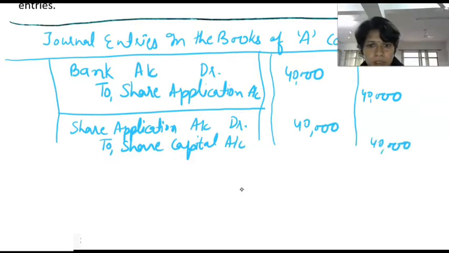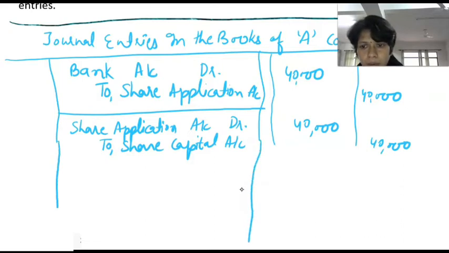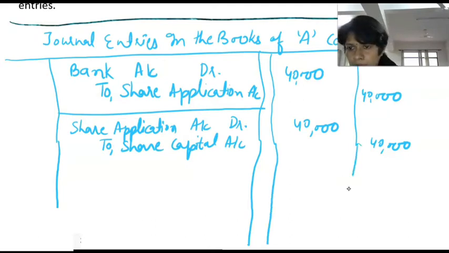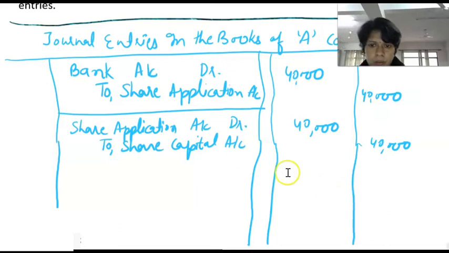We have transferred share application money to share capital account. Now we will do the next transaction.